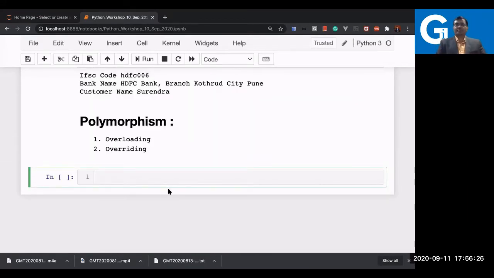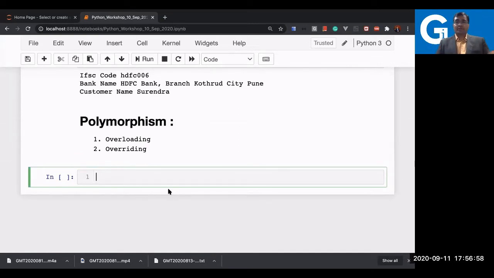What is overloading and what is overriding? Overloading is where you write one method name with different parameters, and the object can differentiate between the methods just by the different parameters. But in the case of overriding, we have the same method name and the same attributes. That is the old definition I'm talking about, because it is applicable in Java and other languages. In overriding, you just have the same parameters and you override the previous method.